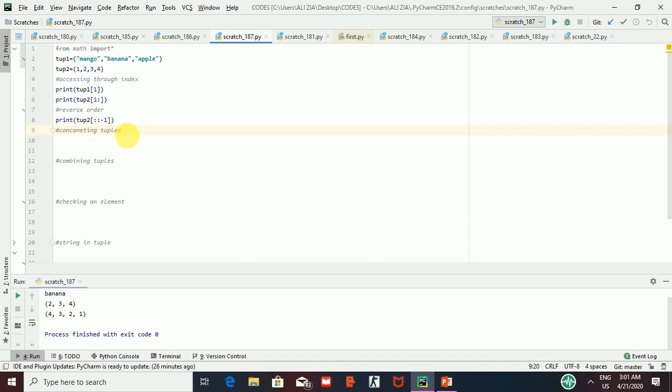Now we cannot apply the append method or extend method on a tuple since it is immutable, but we can do some more things which I am going to show you. For example, we are going to concatenate two tuples.